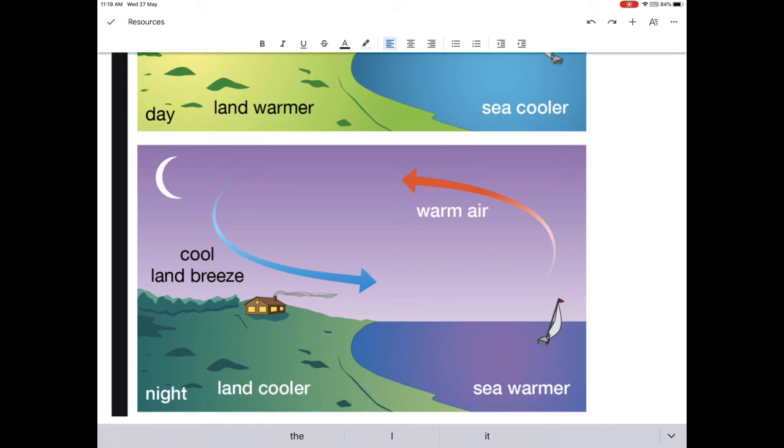Alright, so land breeze is at night because the heated land surface now loses heat faster, and the land is cooler now, so the air above the land is cooler. Therefore, now the sea has lower pressure and the cold air will go from an area of higher pressure to lower pressure, therefore forming land breeze, because the cool air goes from the land to the sea.